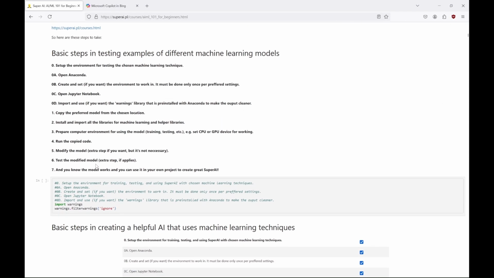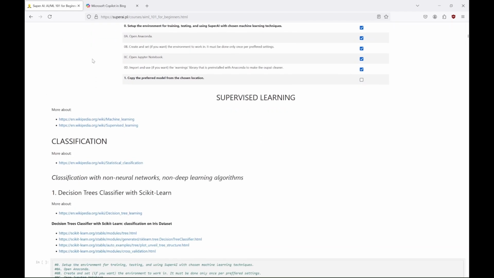So, as we move forward with our tutorial, we can see that we'll start learning about supervised learning. And to be precise, we'll learn about classification.